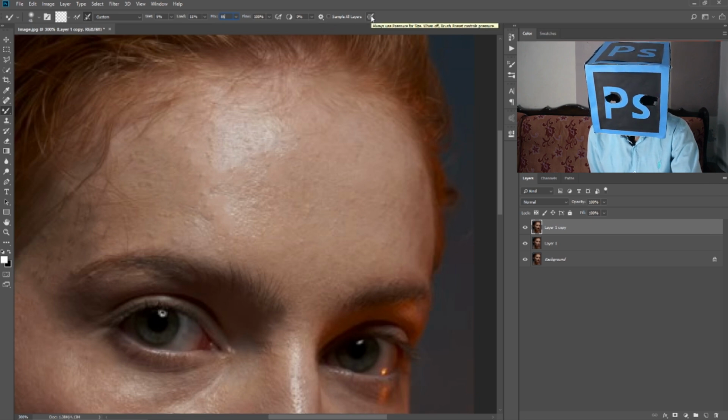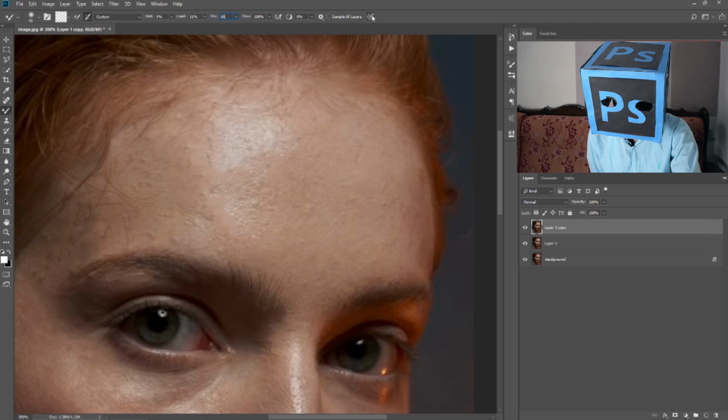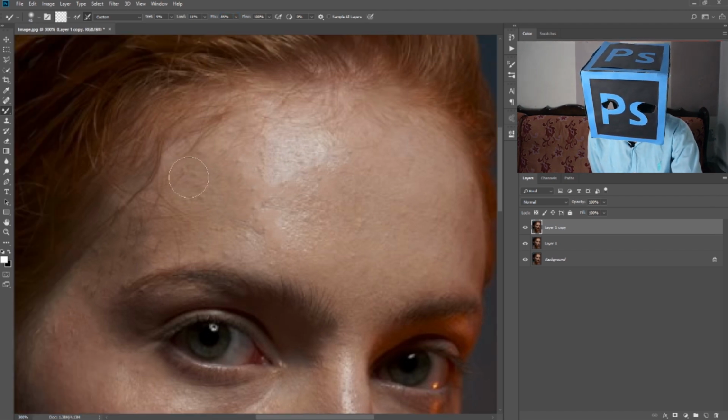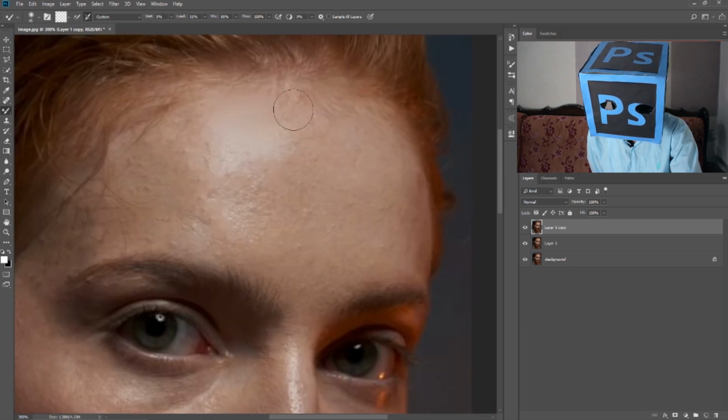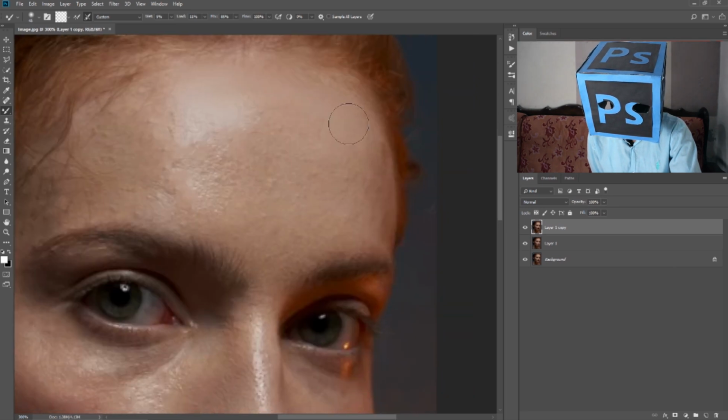If you are using a graphic tablet, then check this option. Now, after all these settings, brush it on the skin softly.